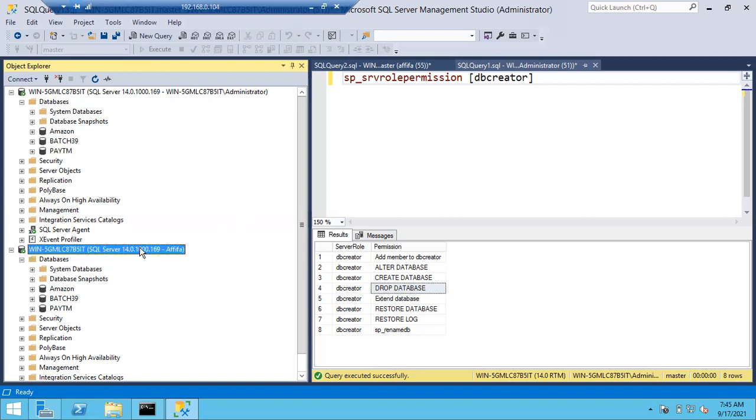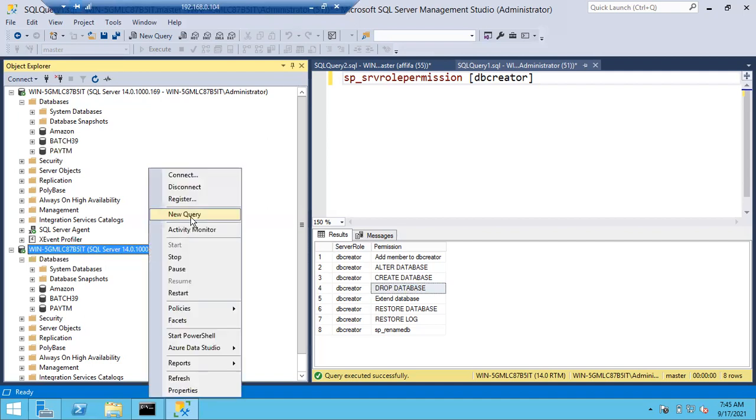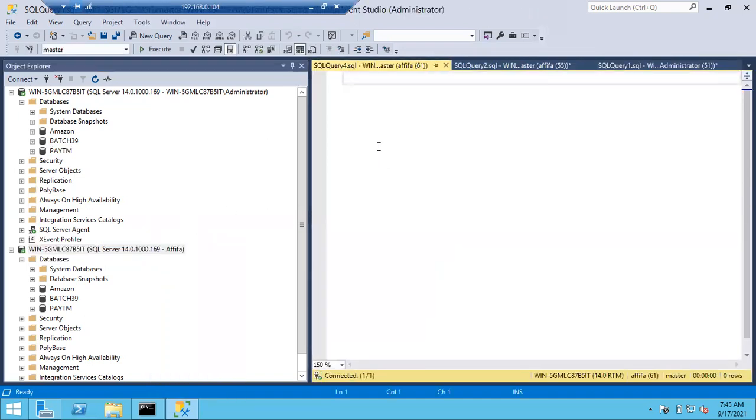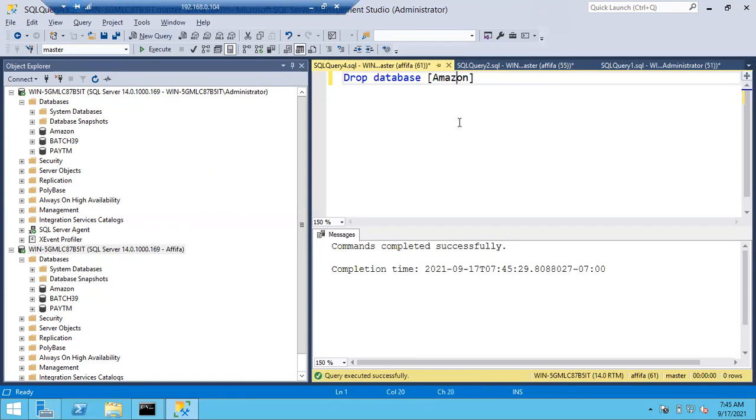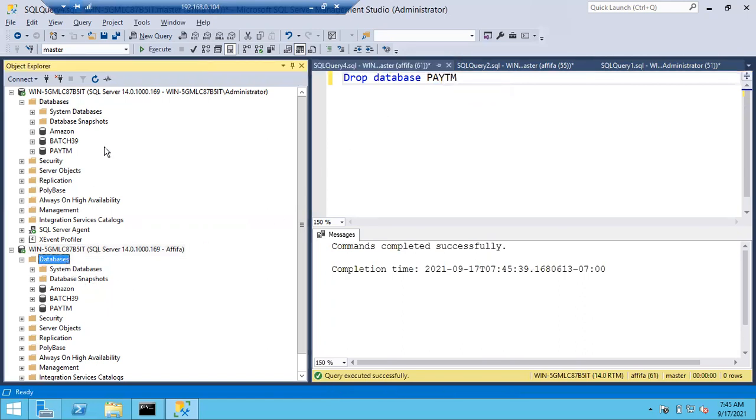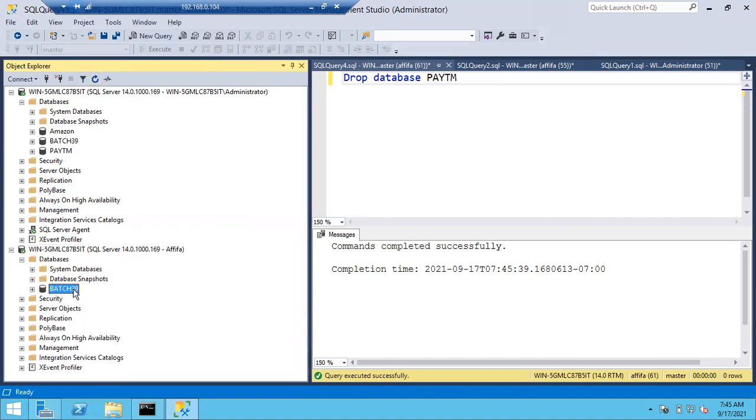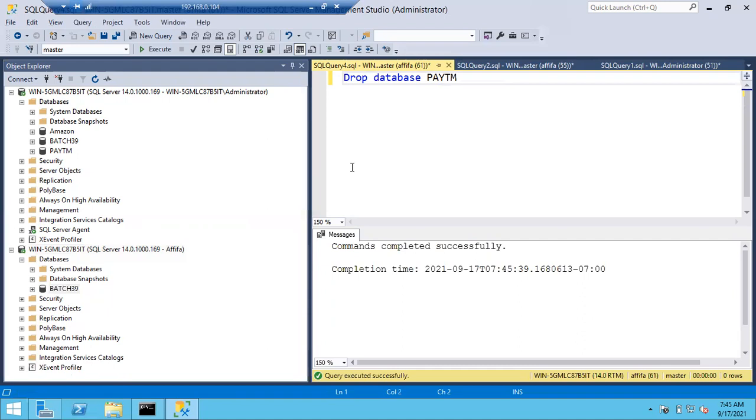Let's run the query. Okay, new query. What is the query to delete the database? Drop database name. Okay, let's try deleting Amazon first. Execute. Successfully completed. Let's change the database now. Paytm. That's it. You can see, Afifa can delete other databases as well.